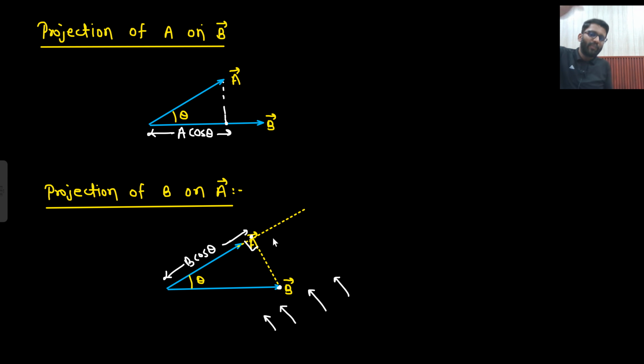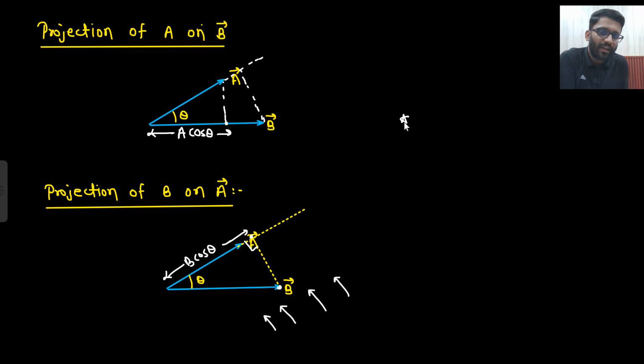A lot of guys will be confident with this, that sir, this will be A cos theta. But if I ask the opposite, what will be the projection of B on A, then you need to extend it, and then you see where the shadow will go. The shadow will go somewhere here. So this length will be B cos theta. Okay, and this angle will be 90 degree. So from point B to point A, where you get a 90-degree angle, till that distance will be B cos theta. Okay, so the projection will be B cos theta only, but how much magnitude will be there, that was the important point. Okay, so we will solve a very interesting question on this.